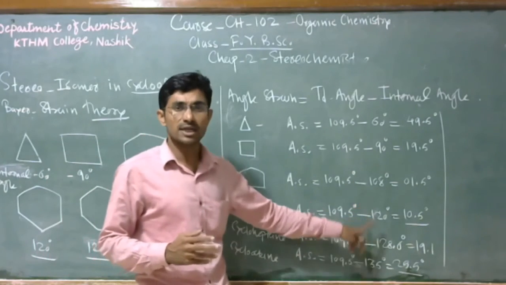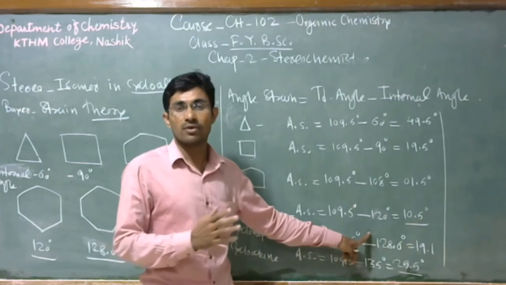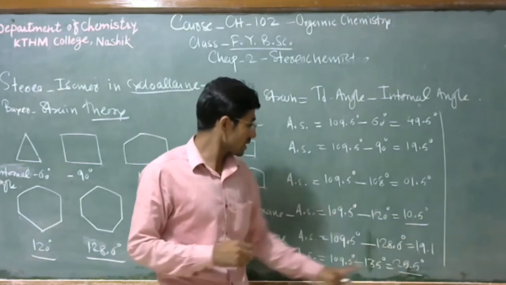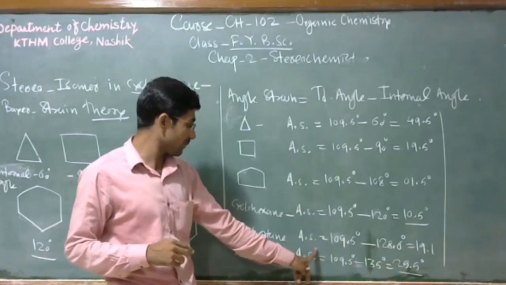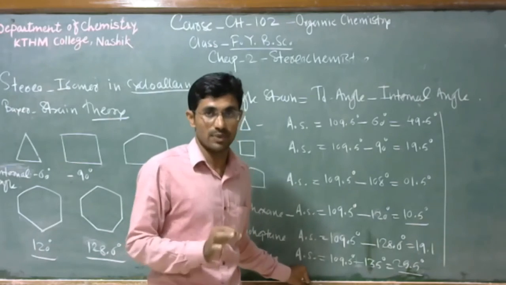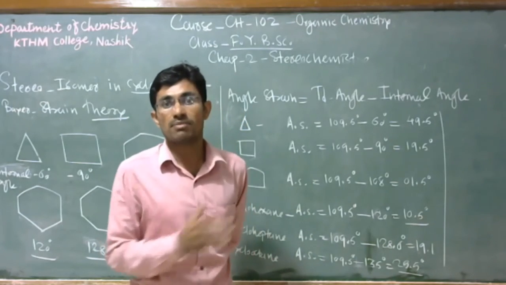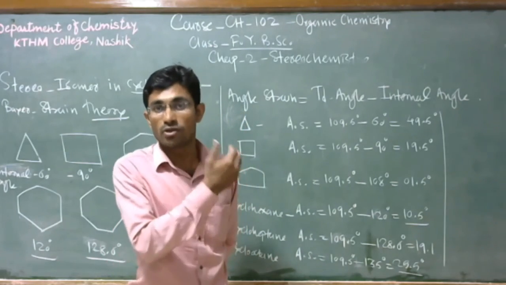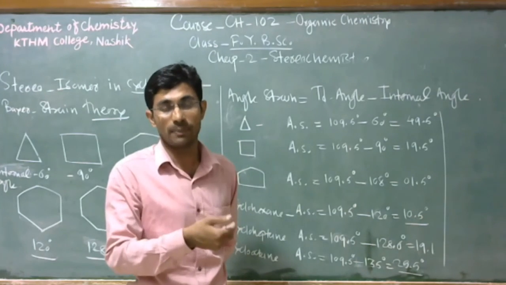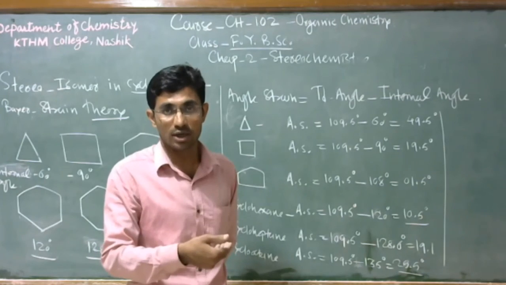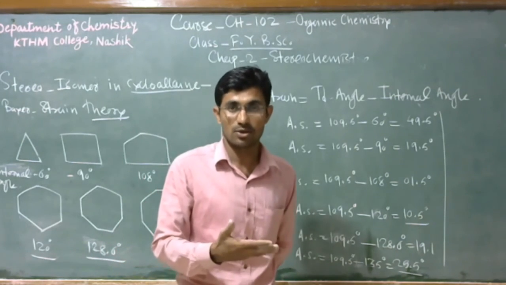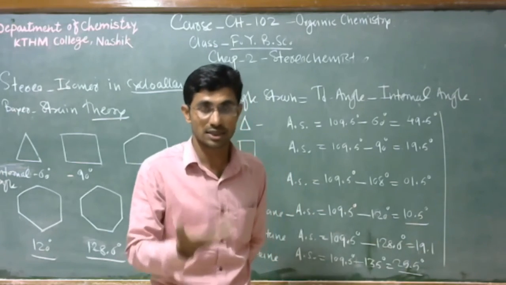Experimental study says from heat of combustion data that these three members are free from angle strain. But Baeyer said that these members contain angle strain. As you go from cyclohexane to cycloheptane to cyclooctane, angle strain increases, so stability goes on decreasing, and they become more and more unstable.